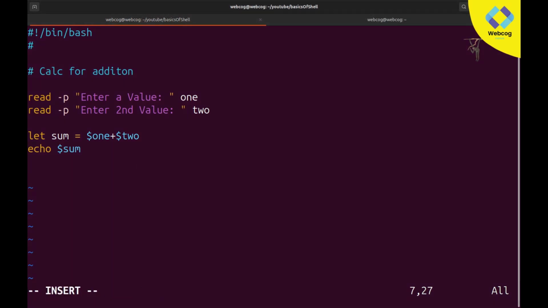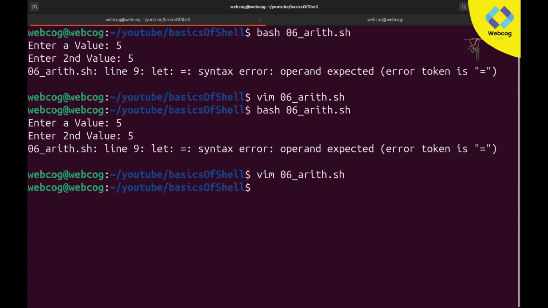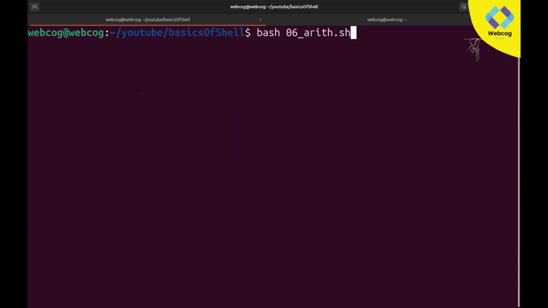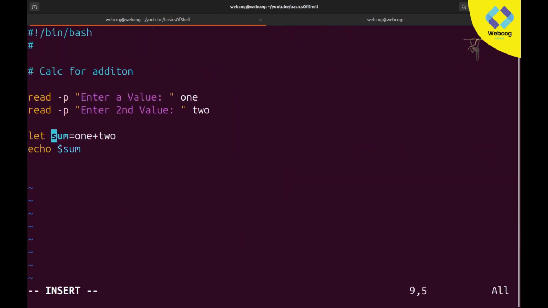So the real method is easy. It's not just that you need to remove these dollar signs, we need to perform this logic without the dollar sign. I think it will be enough. Save the file and let's run this again. 5 5, enter, and it will print 10. So basically we made it for sum, so in future we will make more advancements in it,